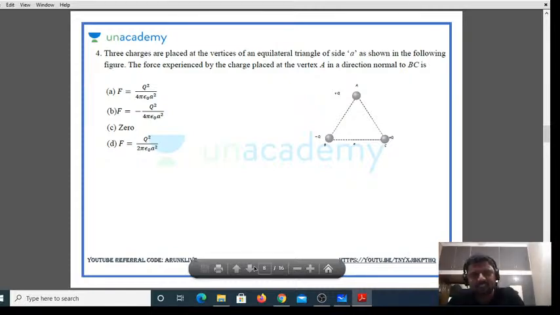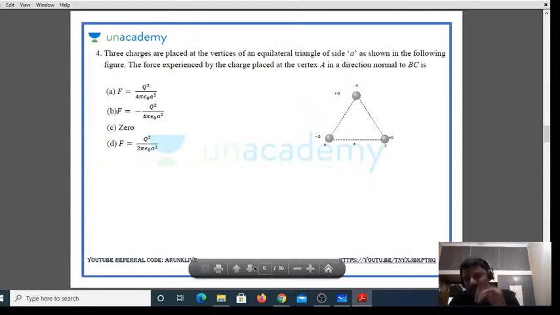The force experienced by a charge placed at the vertex A in the direction normal to BC. You have to be a little bit careful while reading the question, because we have to be very cautious. Every word in the question will try to give a hint in your competitive examination.